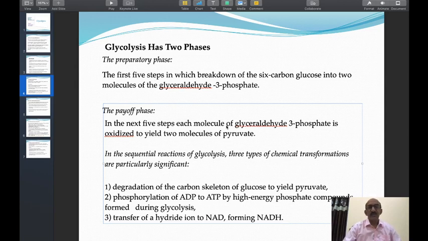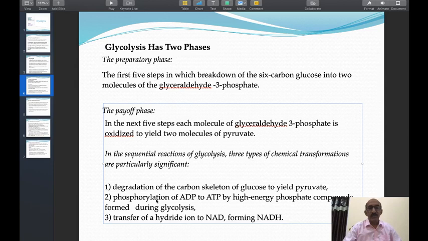In this pathway, ATP is synthesized, therefore it is called the payoff pathway. In the sequential reactions of glycolysis, 3 types of chemical transformations are particularly significant. The first significant reaction is the degradation of the carbon skeleton of glucose to yield pyruvate. Glucose is catabolized, the carbon skeleton of glucose is catabolized and yields pyruvate.